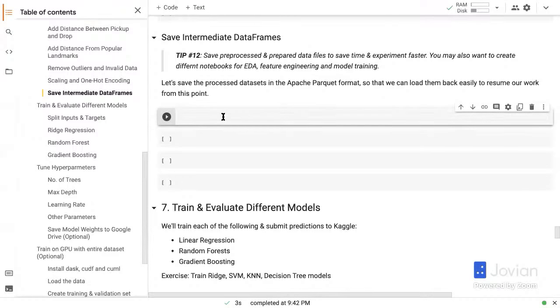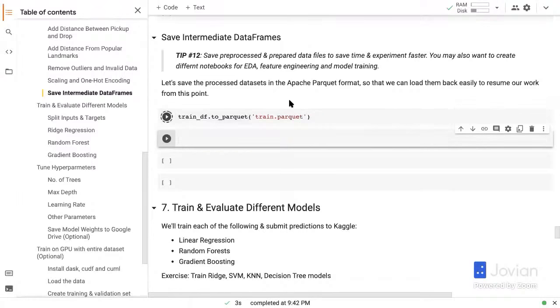And you may want to definitely do this for the entire data set once and get those processed files and then save those processed files for the entire data set so that you don't have to download and do this processing on the entire data set of 55 million rows. Okay. And a good format that you can use is the Apache Parquet format. So you could just do train_df.to_parquet,